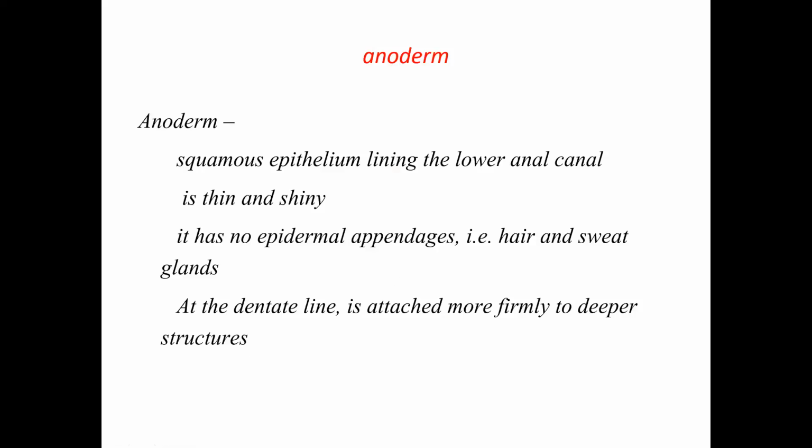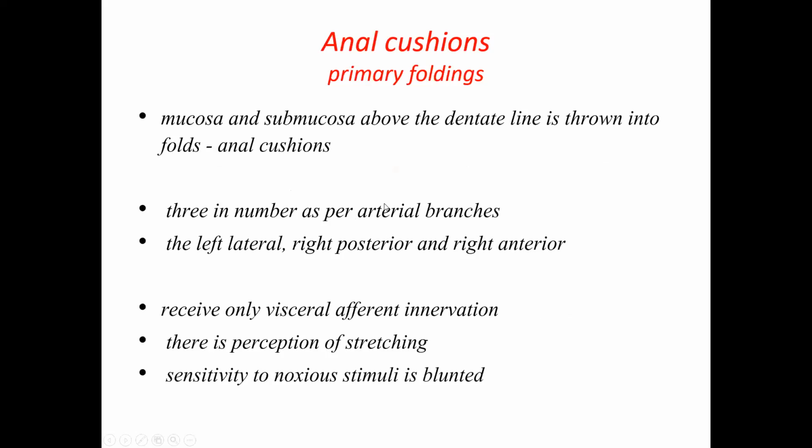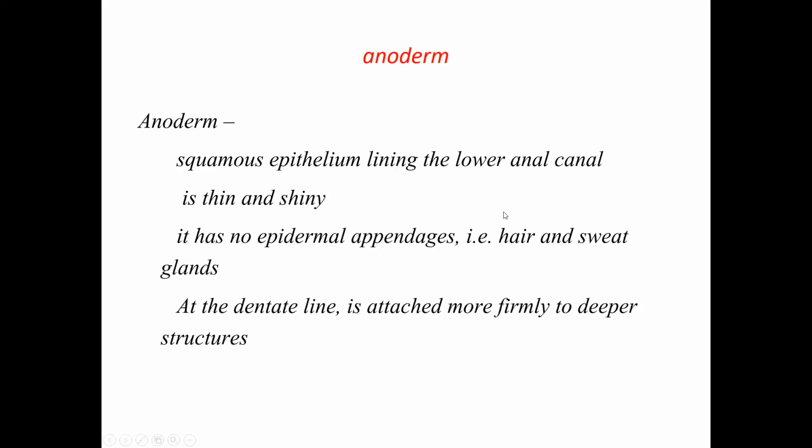The lining of the anal canal is called the anoderm. This is nothing but squamous epithelium lining the lower anal canal. It is thin and shiny. It has no epidermal appendages like hair and sweat glands. At the dentate line, it is firmly attached to the deeper structures. It is supplied with somatic nerves. Any disease of the anoderm will be very painful, like fissures.